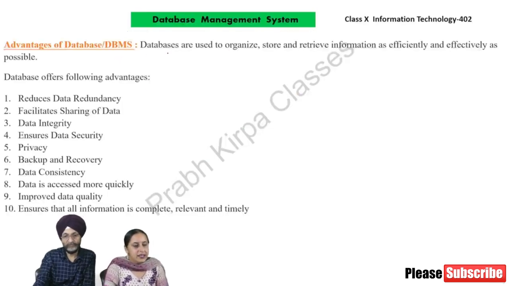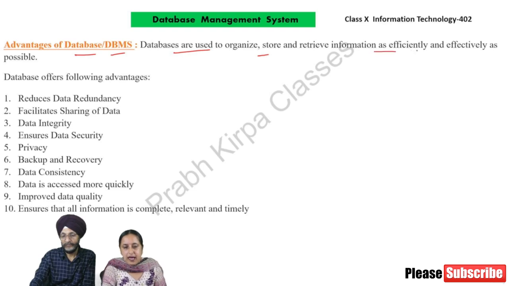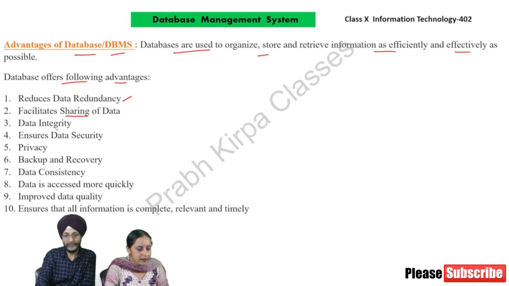Next, advantages of database or DBMS. Databases are used to organize, store, and retrieve information as efficiently and effectively as possible. Database offers following advantages. Number 1, reduces data redundancy. Number 2, facilitates sharing of data. Third, data integrity.